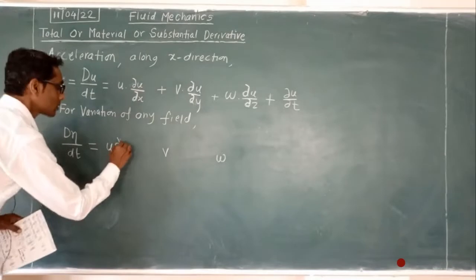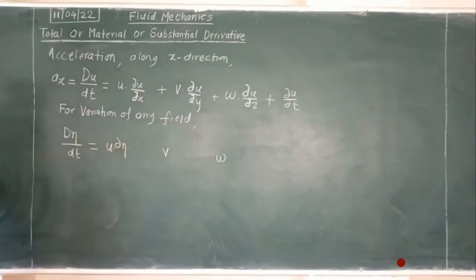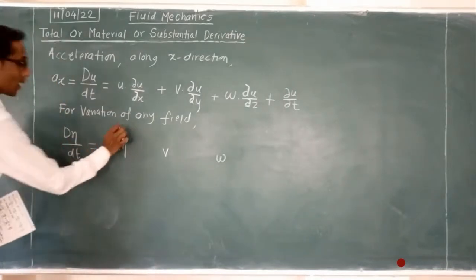Suppose we take efficiency, then u into delta eta